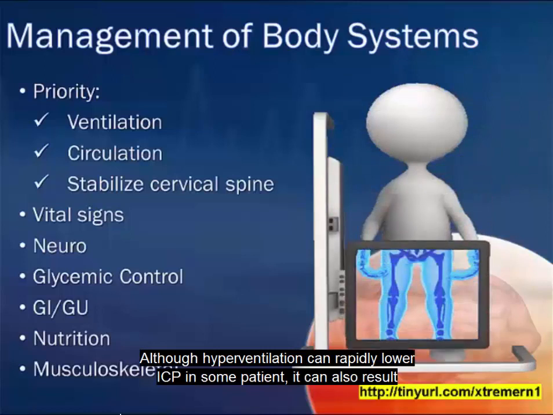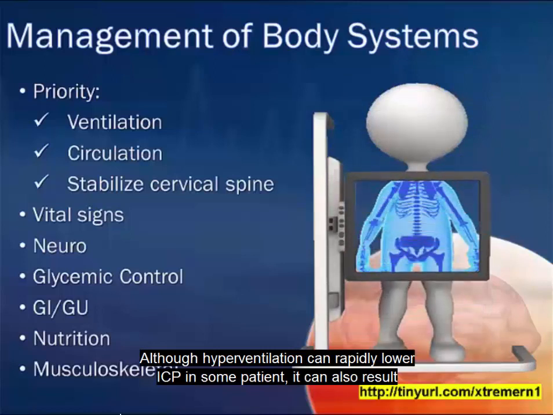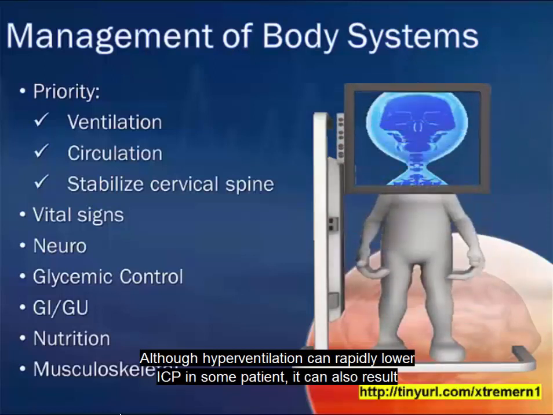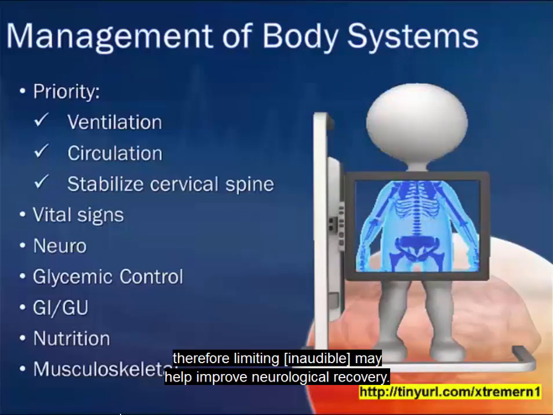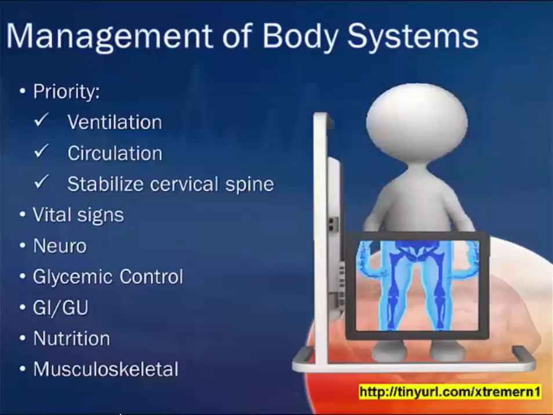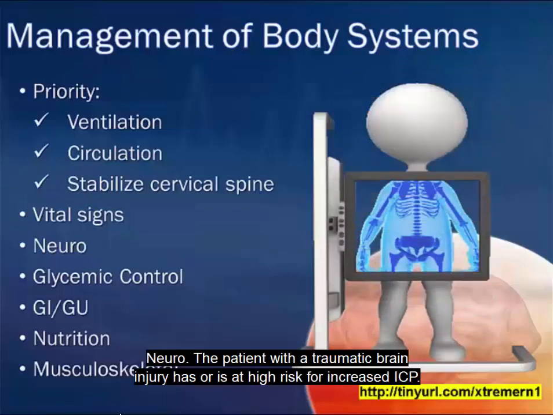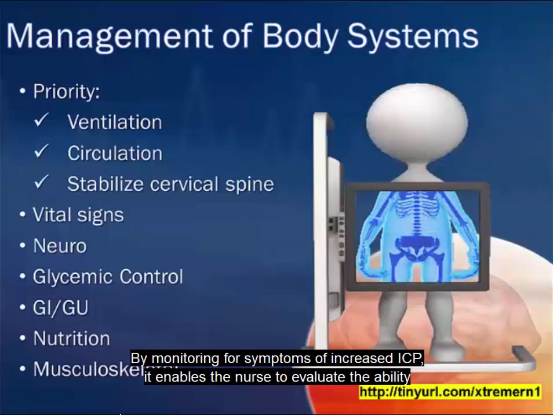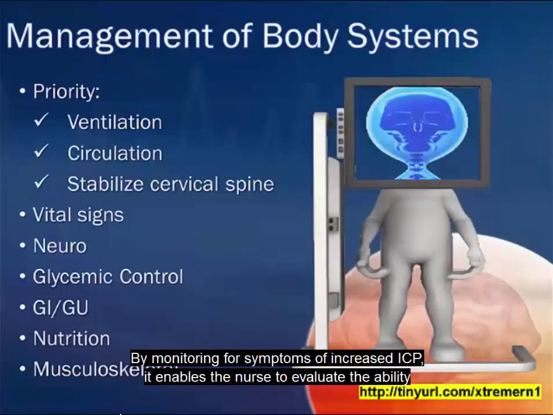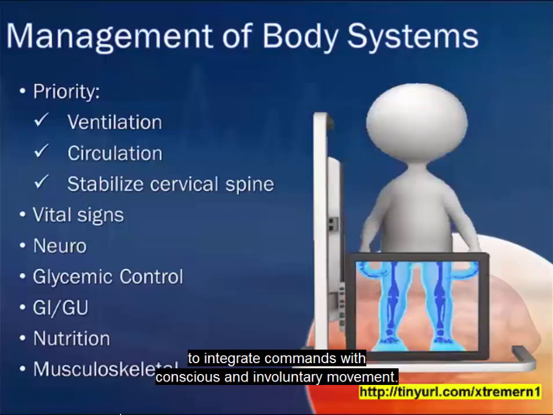Although hyperventilation can rapidly lower ICP in some patients, it can also result in markedly reduced cerebral blood flow. Therefore, limiting its use may help improve neurological recovery. Neuro: the patient with a traumatic brain injury has or is at high risk for increased ICP. Monitoring for symptoms of increased ICP enables the nurse to evaluate the ability to integrate commands with conscious